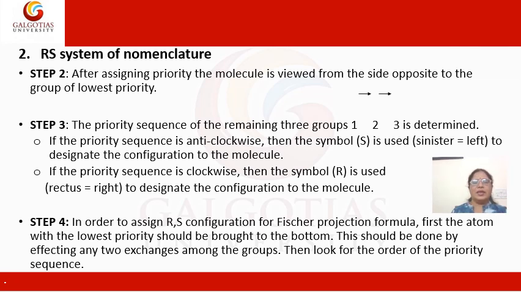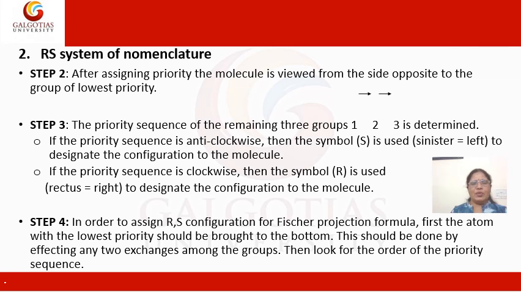And then in the third step, we have to view the ranking, the priority sequence of the remaining 3 groups we have to determine. So we have to move our eye from first rank to the second rank to the third priority rank.